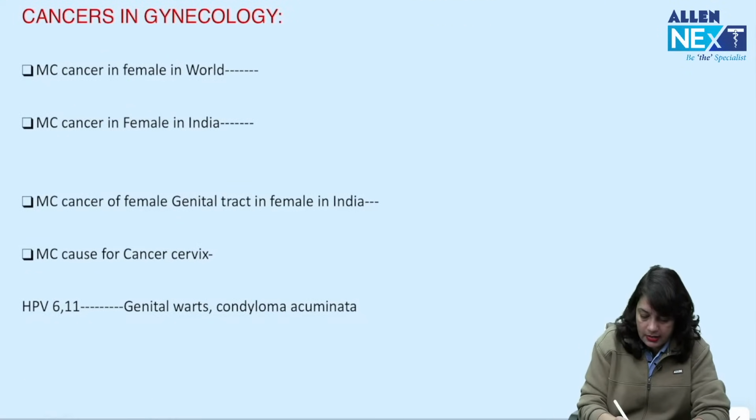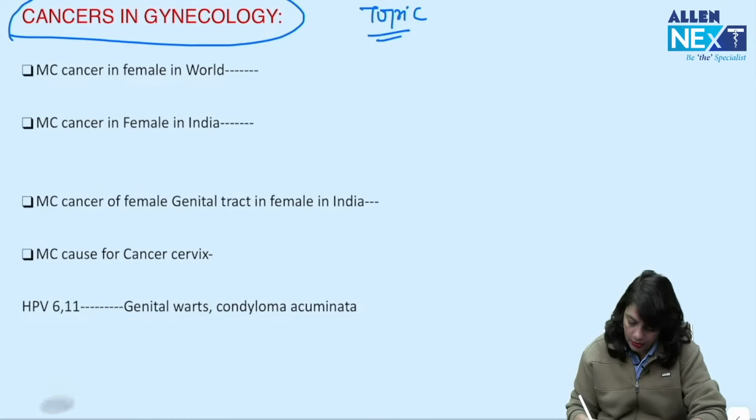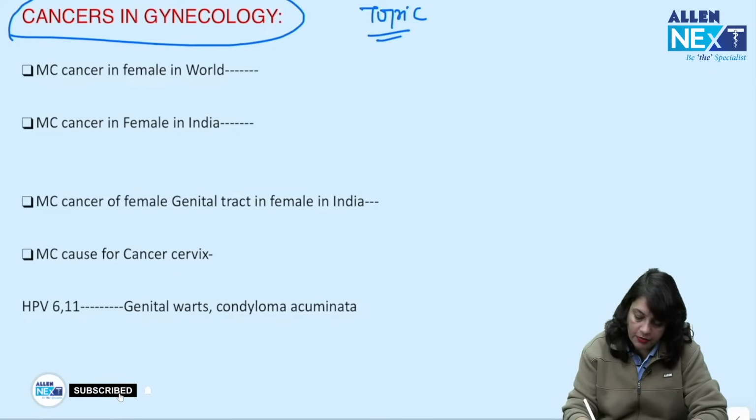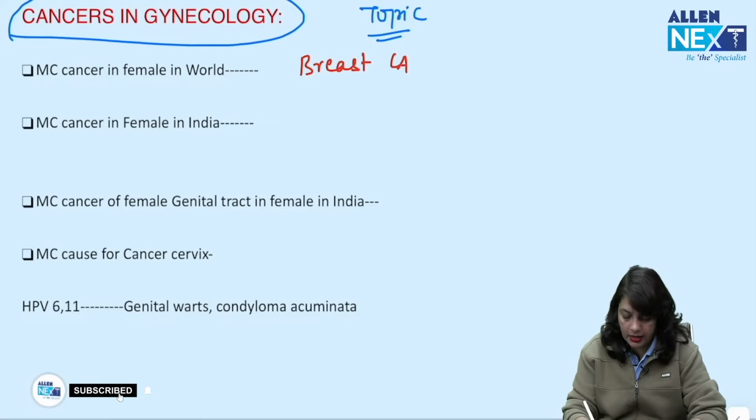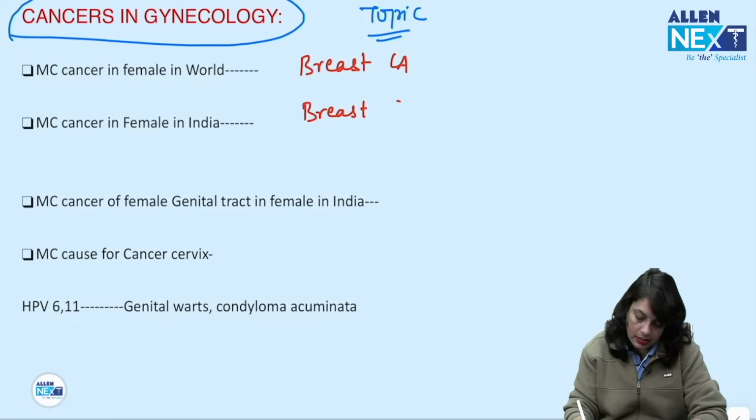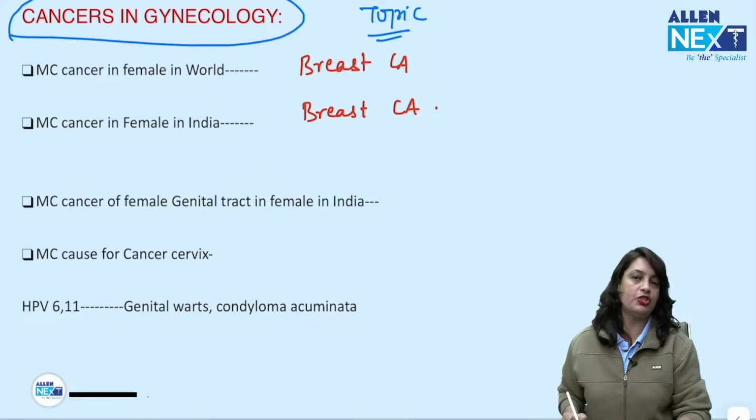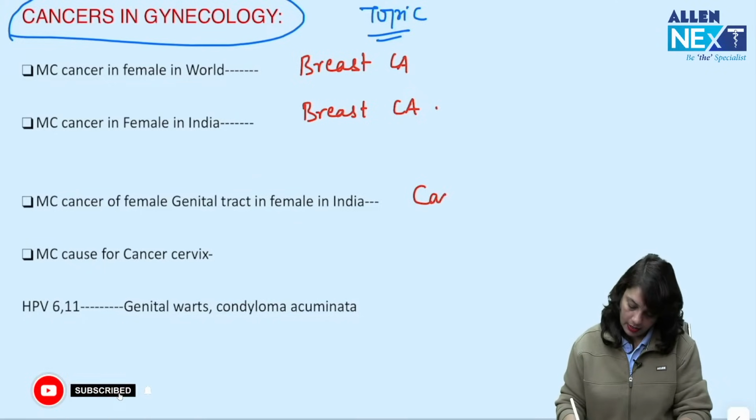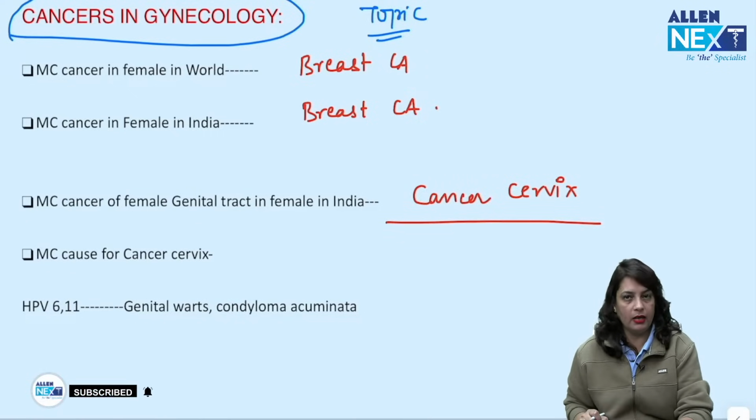Next, cancers in gynae. This is again a very important topic. Most common cancer in female in the world is breast cancer. Most common cancer in female in India is again breast cancer. Most common cancer in the female genital tract in India is cancer cervix. Every 8 minutes, one death in India in a female occurs from cancer cervix. So, daily 200 deaths are occurring. That is a huge number.